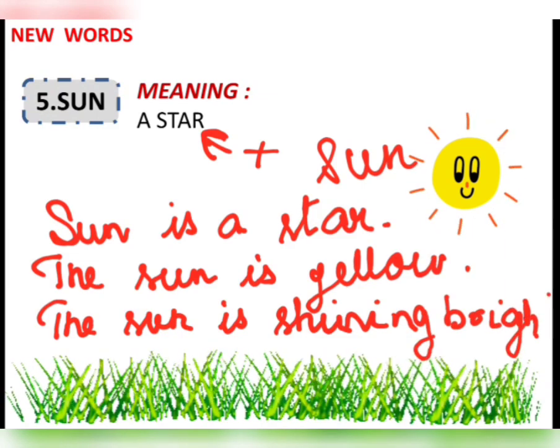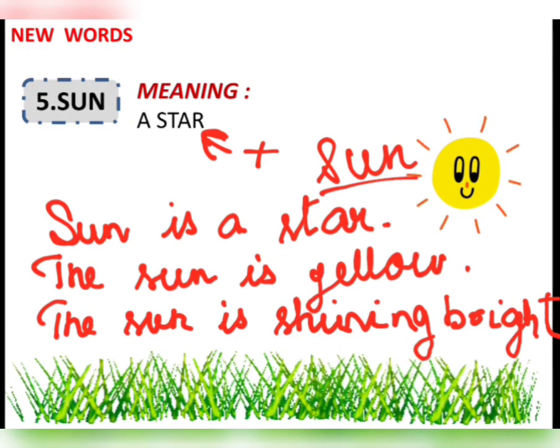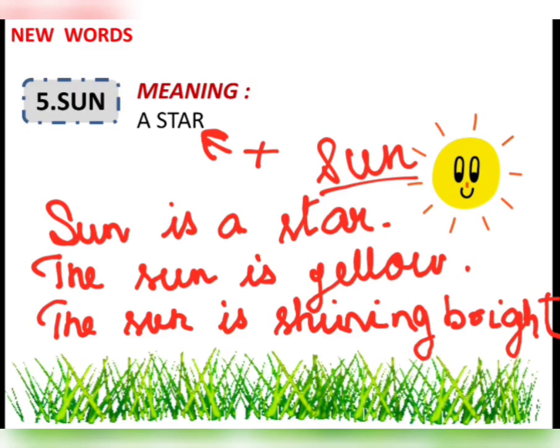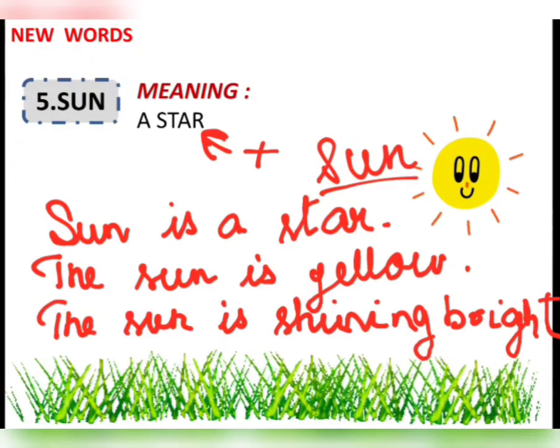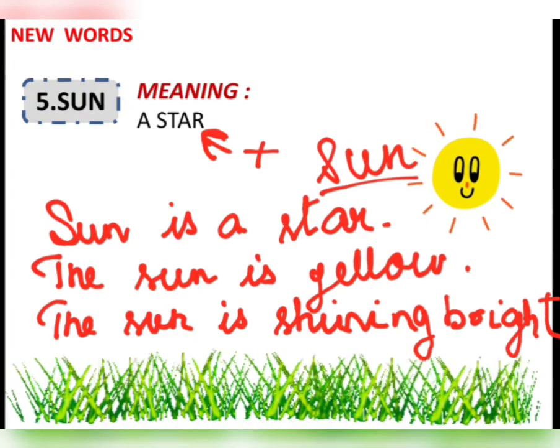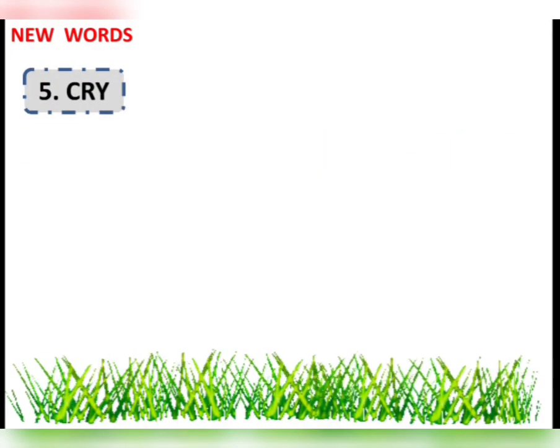The sun gives us heat and light. What are the sounds? S, sun, isn't it? Let us see what we have as the next word here.